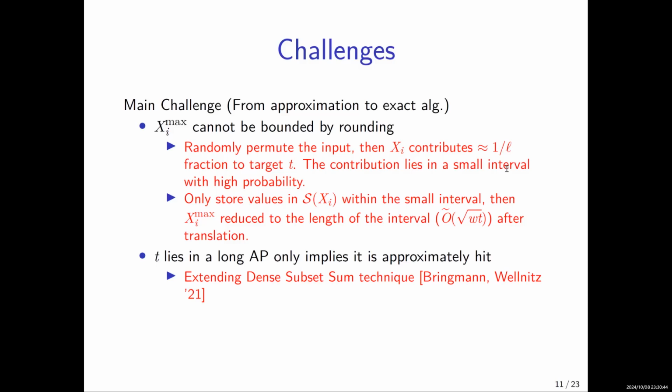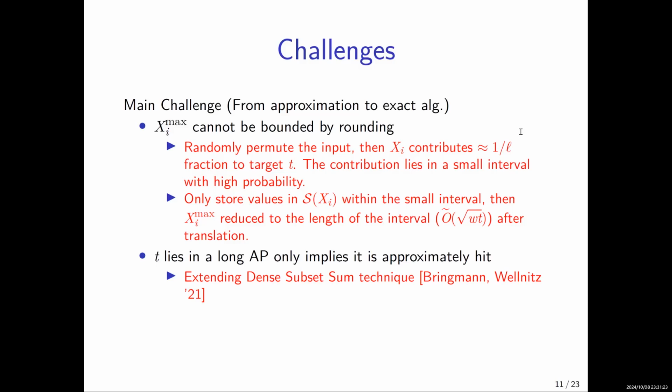And this guarantees that if a layer contains L nodes, let's say, then each x_i out of these L nodes will contribute roughly a 1 over L fraction of the target T. Indeed, if you perform a little bit of probabilistic argument, then you will see that with high probability, the contribution of each x_i will lie within some small interval. And the length of the interval is roughly the square root of w times t. And this square root basically comes from a central limit type of inequality.